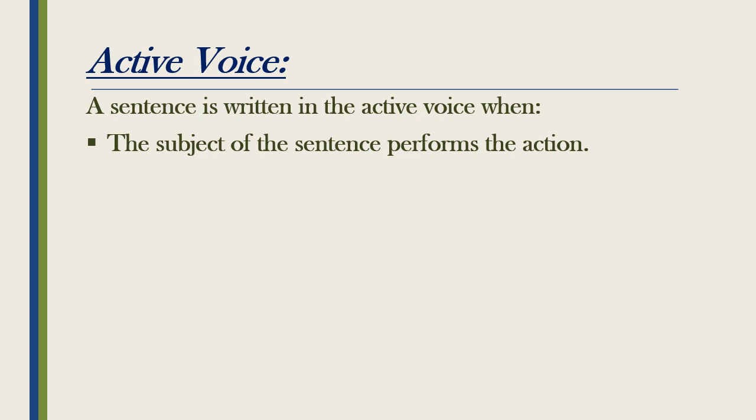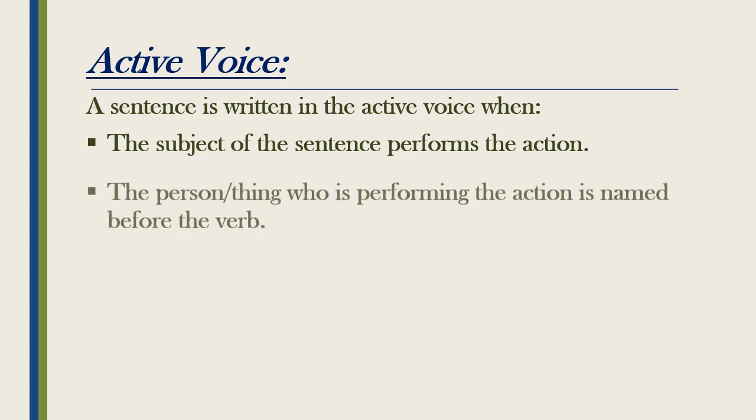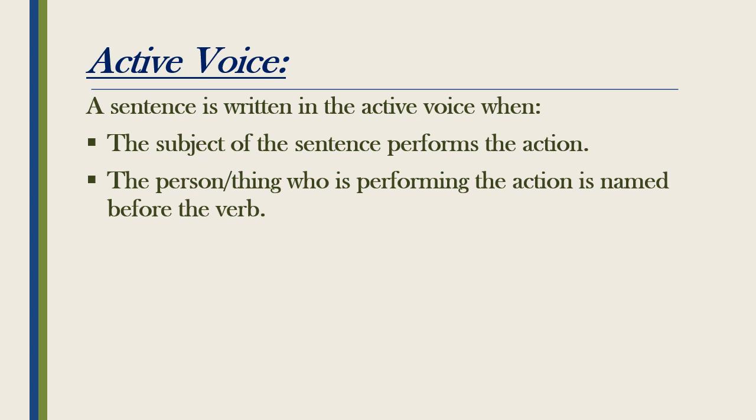So when the subject is performing the action, that is active voice. The person or thing performing the action is named before the verb. When the subject is at the start of the sentence, that is active voice.